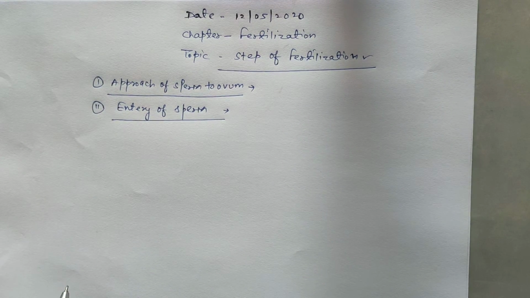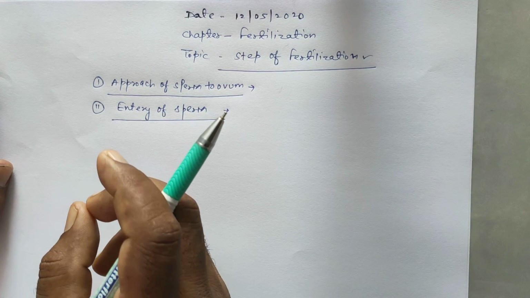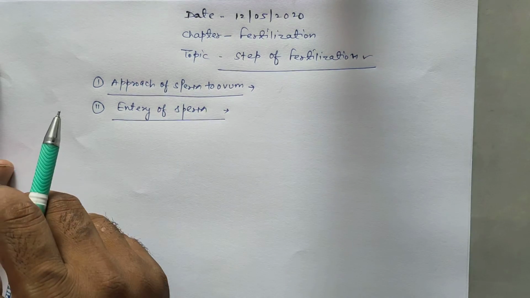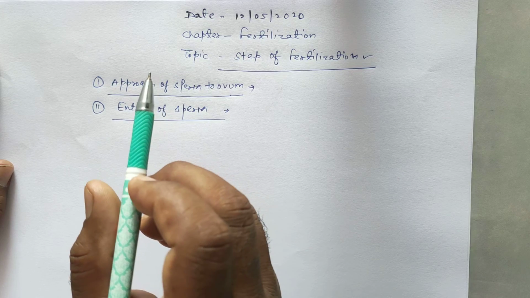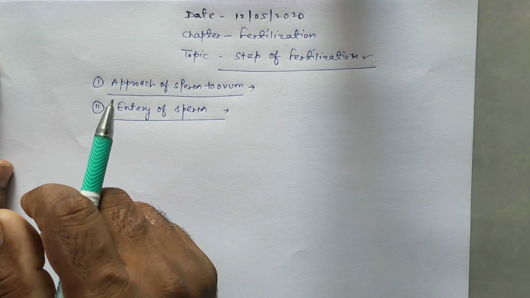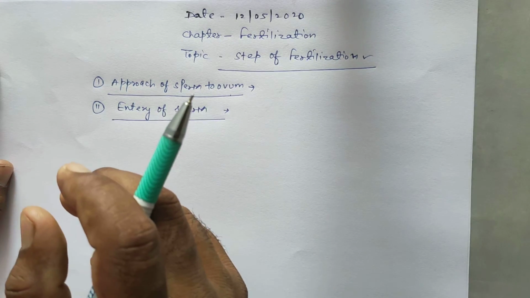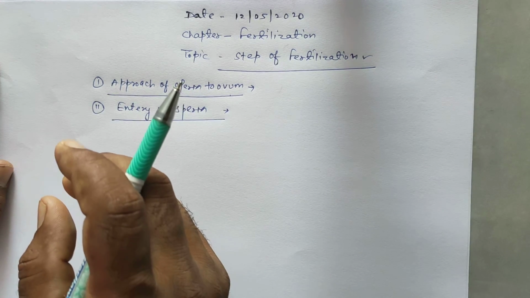Second term is capacitation. It is a part of approach of sperm to ovum. Capacitation is an activation of sperm by which the sperm attains the ability to fertilize the ovum of its female.